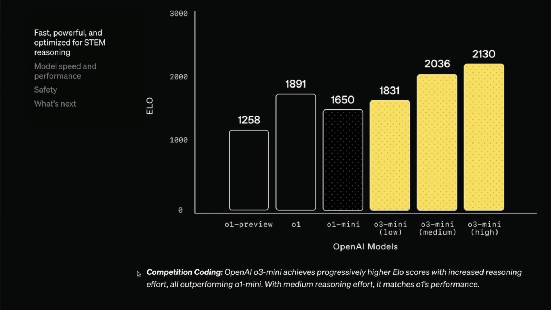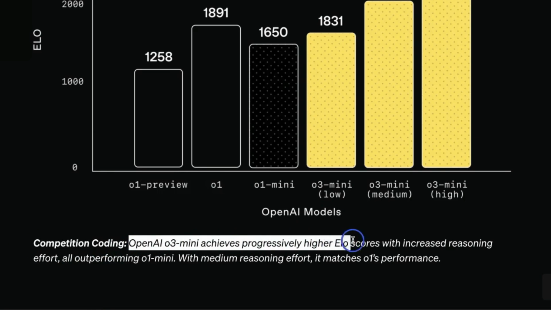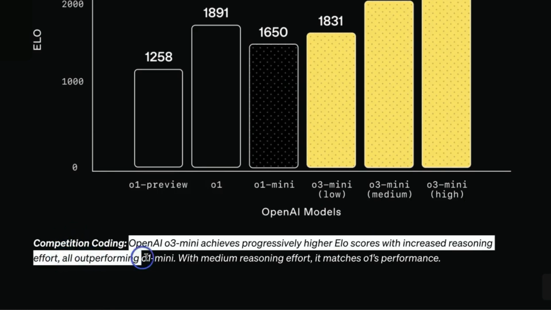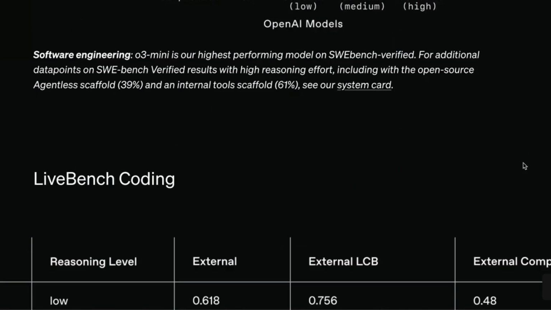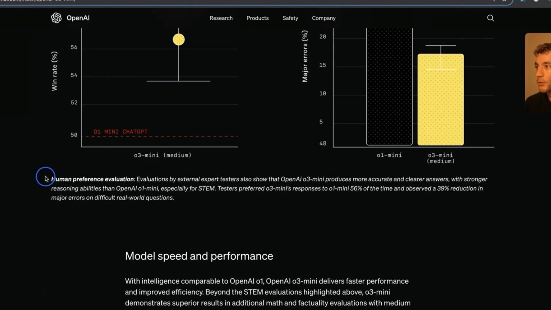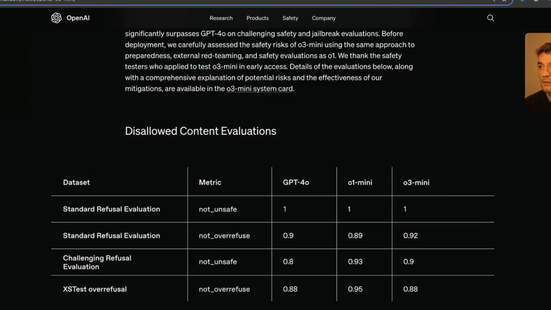And for coding, you can see here in competition coding, OpenAI o3-mini achieves progressively higher Elo scores with increased reasoning effort, all outperforming o1-mini, and you can see the performance right here. Software engineering also, and also for human preference evaluations. They've said evaluations by external expert testers also show that OpenAI o3-mini produces more accurate and clearer answers with stronger reasoning abilities than OpenAI o1-mini, especially for STEM. You can also see how it performs on safety metrics right here.